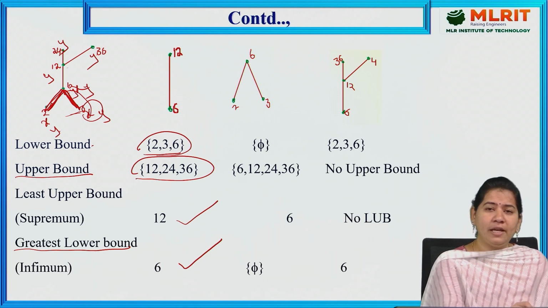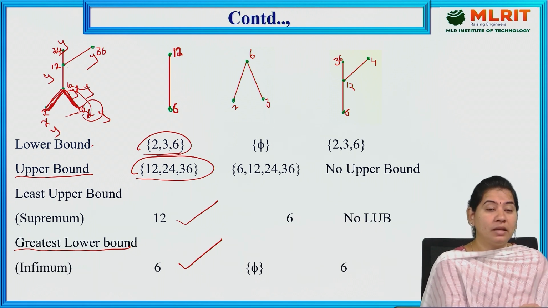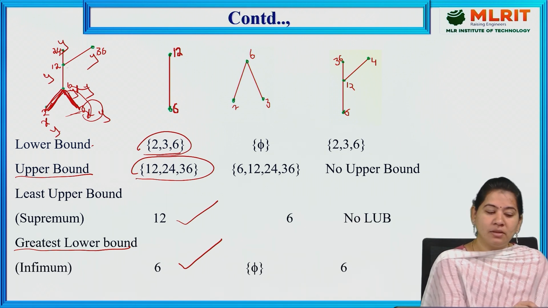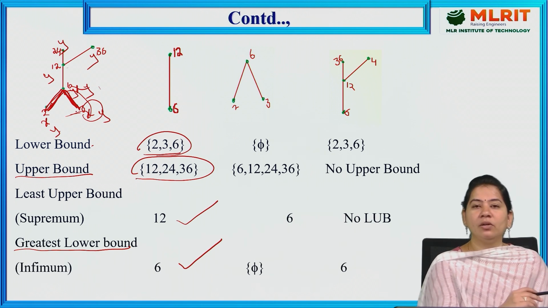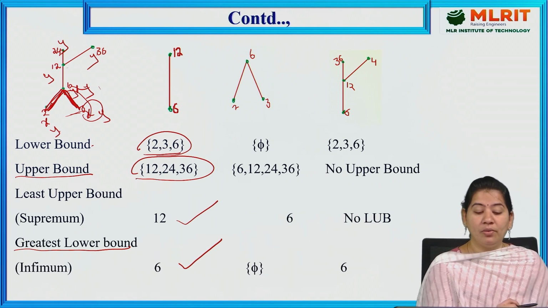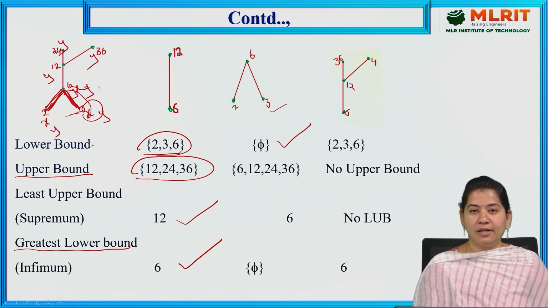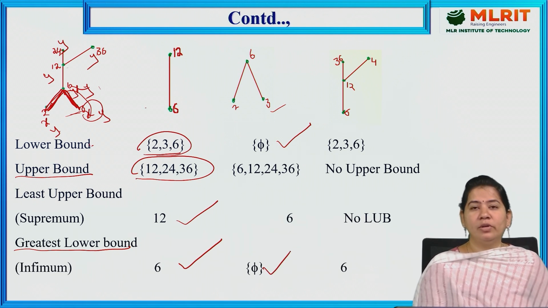In the same way, 3 should be compared with 3. Yes, it is satisfied. 3 compared with 6, yes, it is satisfied. But I cannot compare with the last X element 2, because there is no connection between 2 and 3. And 6 is not less than 2, and 6 is not less than 3, but it is less than or equal to 6. But it should be compared with all X elements and satisfy the condition, then only can I include that element in the lower bound. So there are no lower bounds for this subset of the Hasse diagram. And as there is no lower bound, I cannot get a greatest lower bound either.